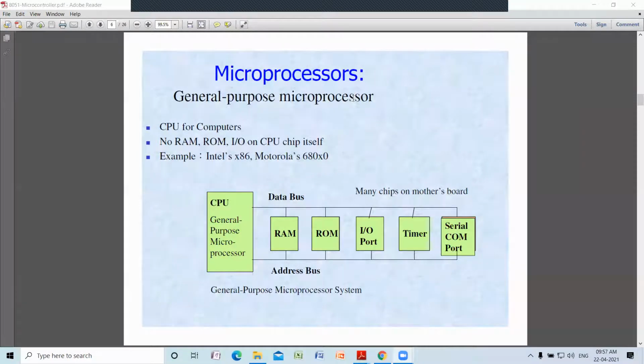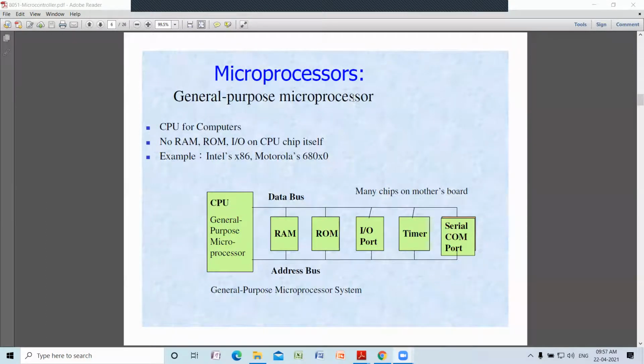Examples are Intel's 8086 or maybe Motorola. This is the block diagram of a microprocessor based system. As I told you already, the microprocessor is the CPU of the computing system.